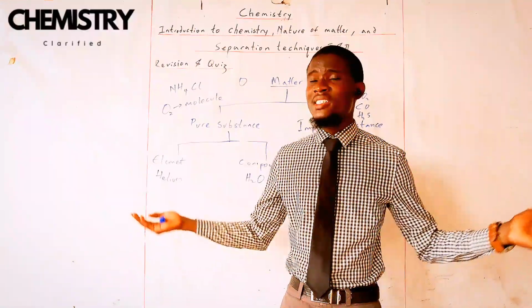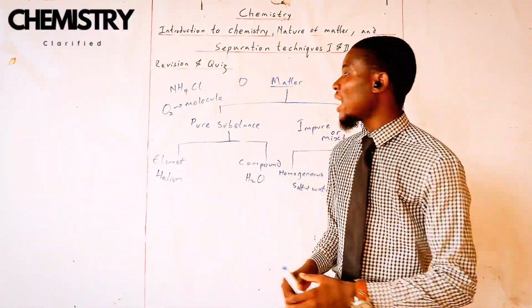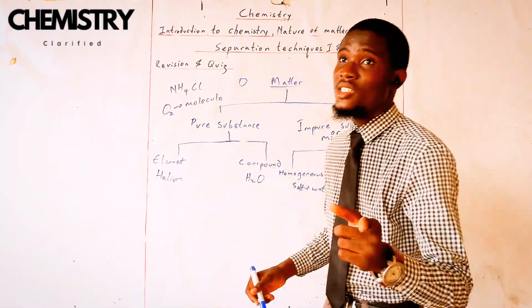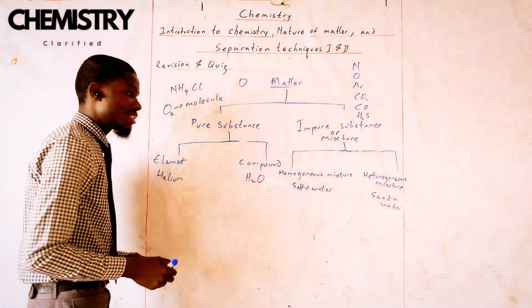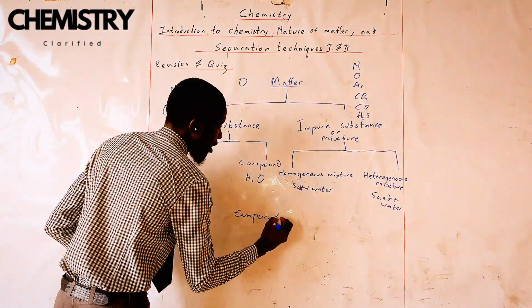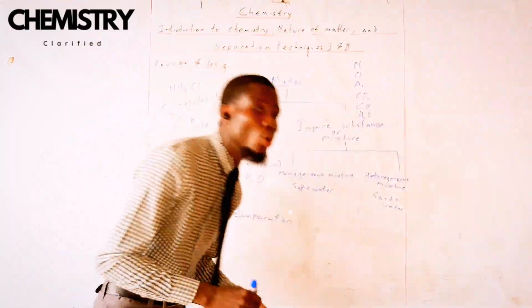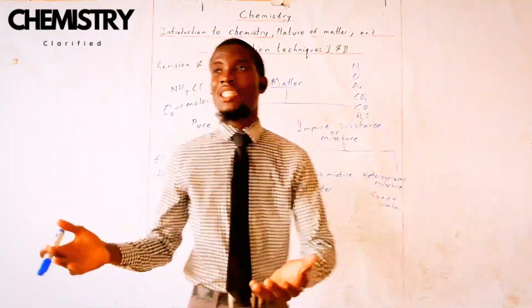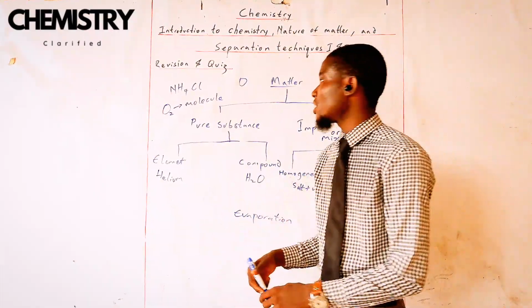You don't need some fancy chemistry equipment. You can use a separation technique known as evaporation. Remember in change of state, we talked about evaporation. So you can use evaporation to separate it. Using evaporation, what you are going to do is just heat up the particular mixture of the salt and water. So you just get some sample of seawater. You know, seawater is salty. It has water and it has sodium chloride, which is the same salt that you use at home.